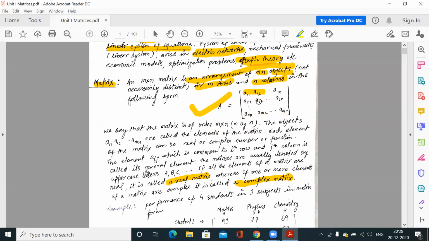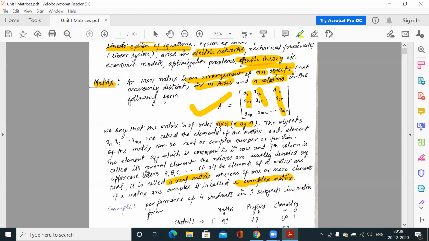So for columns, we have this first column, this second column, and this nth column. So we have n columns, and m rows and n columns. The order of this matrix would be m by n. We read this as m by n.